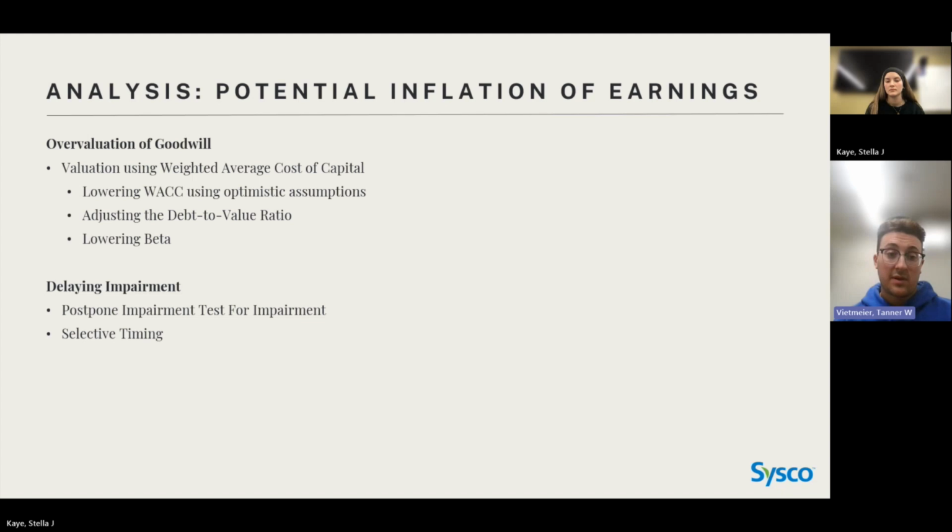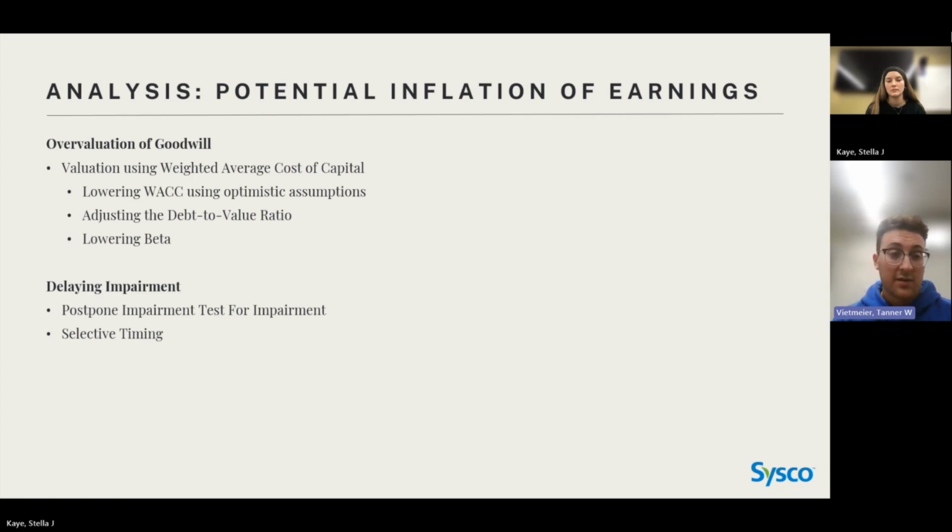This would be in turn lowering the debt to value ratio. This would cause WACC also in the formula to become lower than it should be. Also lowering beta, so they could ignore some of the company specific risks that apply only to them. This would also, again, cause WACC to be lower.